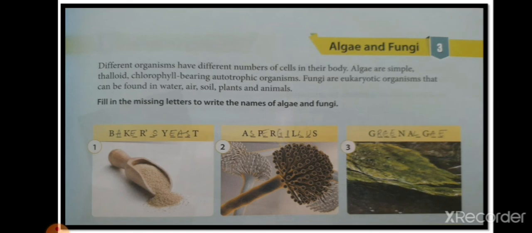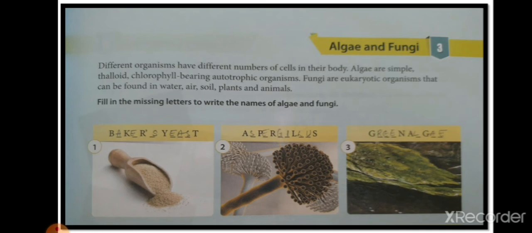The next one you can see is Aspergillus. You can check the spelling, A-S-P-E-R-G-I-L-L-U-S. Aspergillus is a type of fungus that lives indoors and outdoors also. It also causes some diseases, basically infections, fever and cough. Aspergillus is a fungus. The next you can see is green algae.